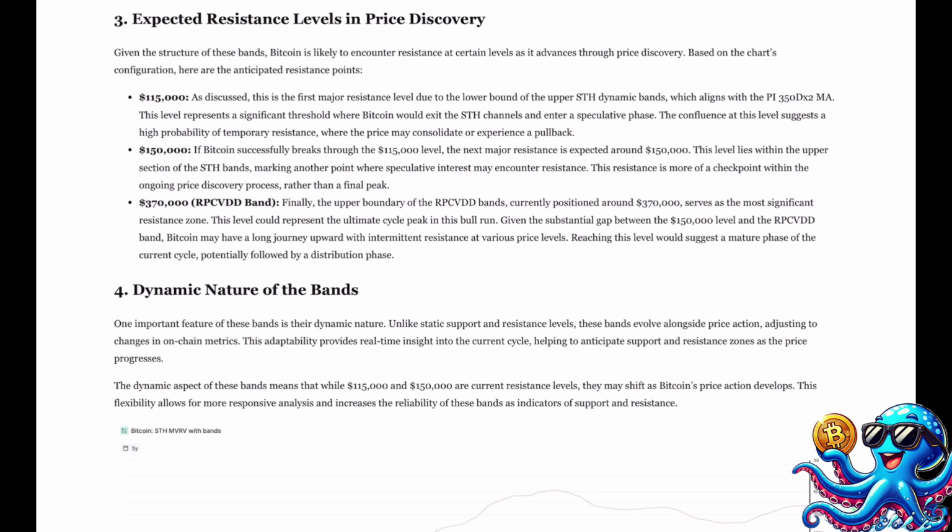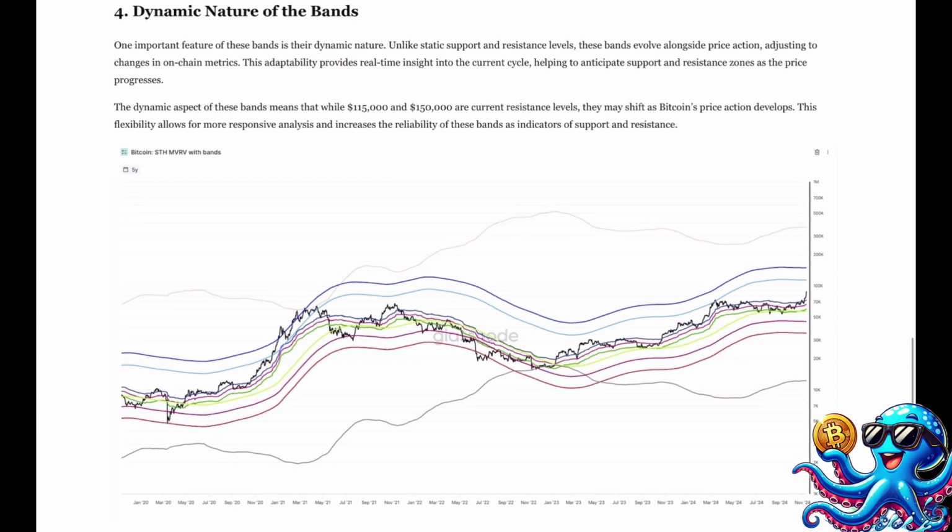4. Dynamic nature of the bands. One important feature of these bands is their dynamic nature. Unlike static support and resistance levels, these bands evolve alongside price action, adjusting to changes in on-chain metrics. This adaptability provides real-time insight into the current cycle, helping to anticipate support and resistance zones as the price progresses.